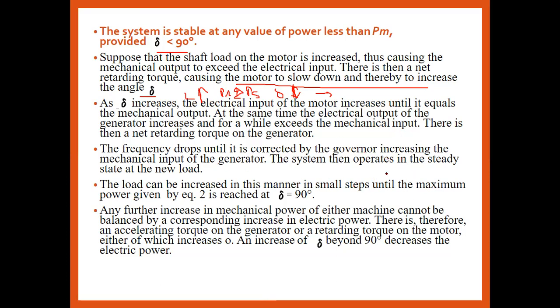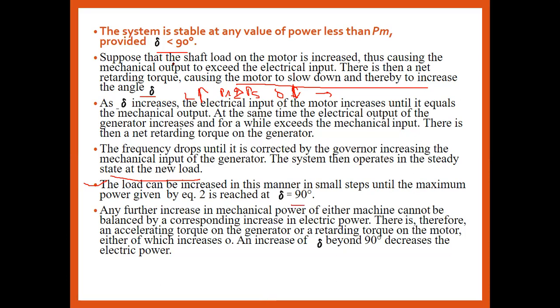The system then operates in steady state at a new load. At every time the system should come to its stable condition, even if the frequency drops, which is corrected by changing the del value, or the rotor angle, or the load angle value. So the load can be increased in small steps until the maximum power given by the equation is reached at 90 degrees.